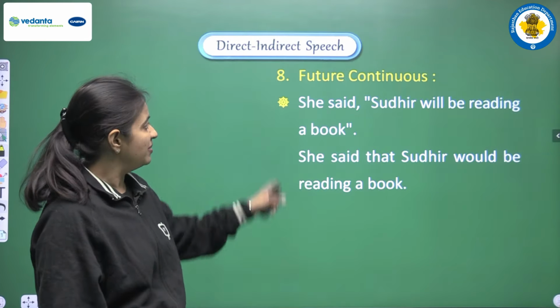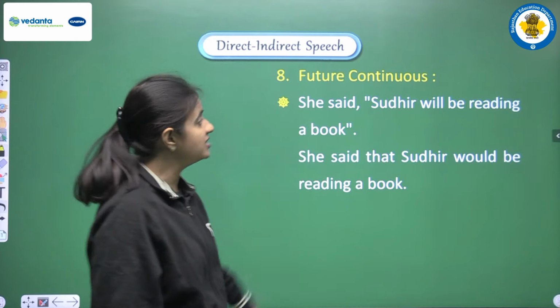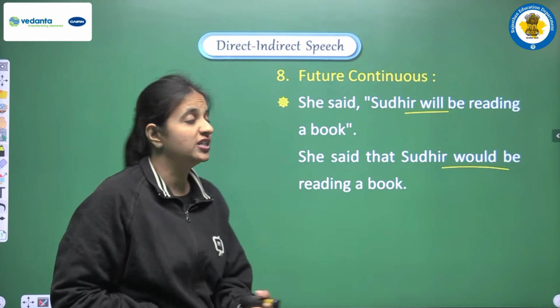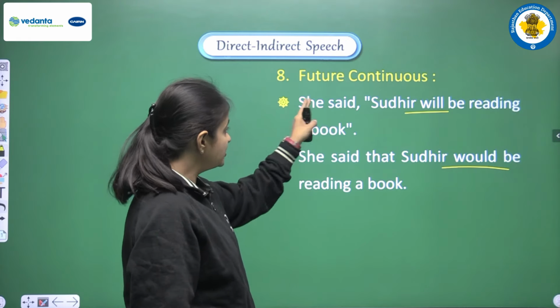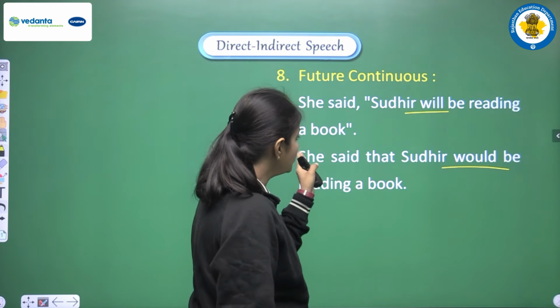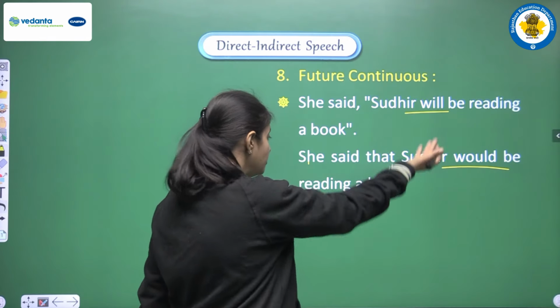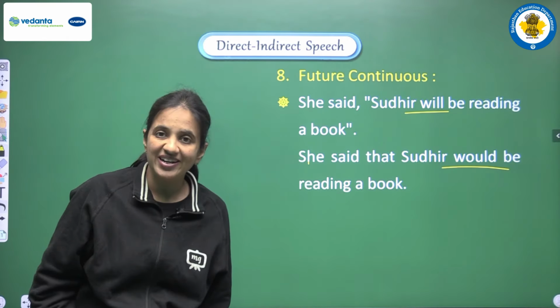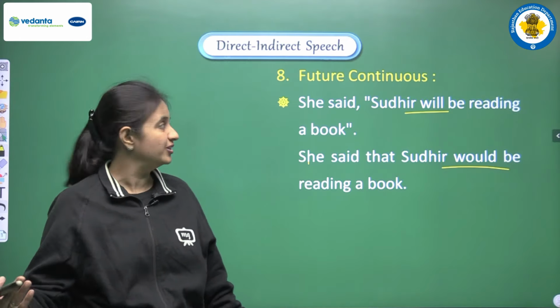The same rule is applicable here in future continuous. We are having will, so it will be converted into would. The example we are reading, she said Sudhir will be reading a book, and the answer will be, she said that Sudhir would be reading a book. Okay, so shall and will will be converted into should and would.